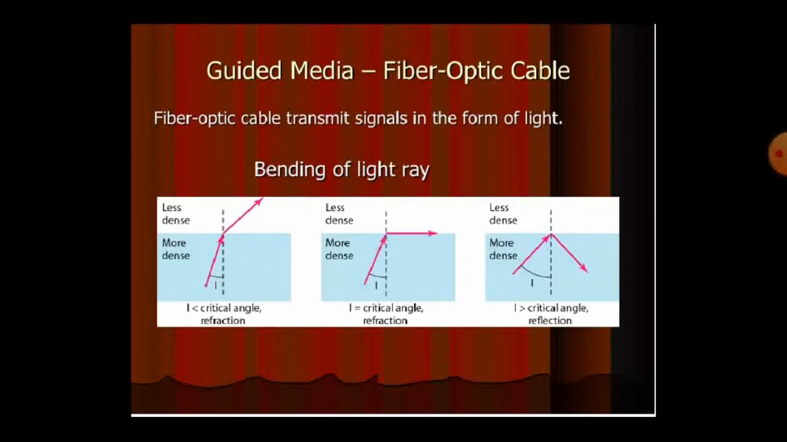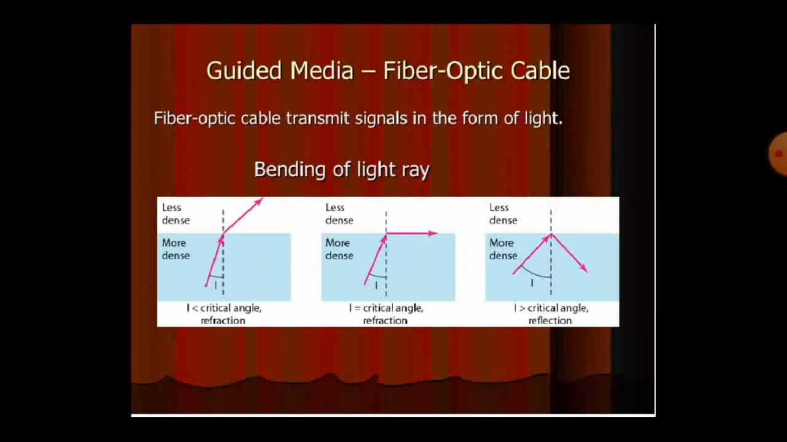The next one is fiber optic cable. This fiber optic cable transmits signals in the form of light. Here, the fiber optic cable uses light inside the wire, with bending of the light ray. This is the way the signals are transferred in the form of light.